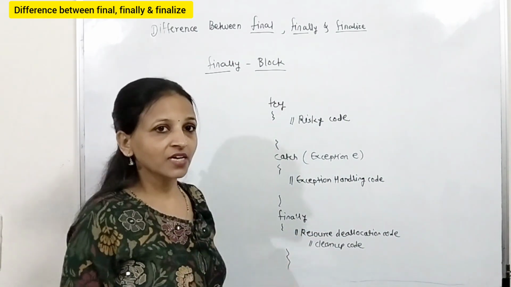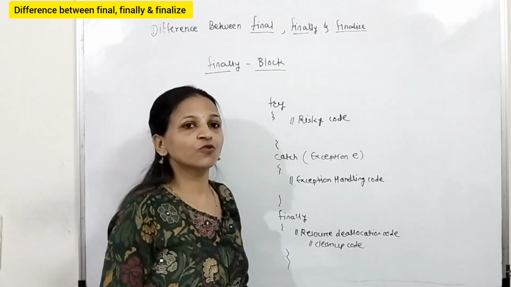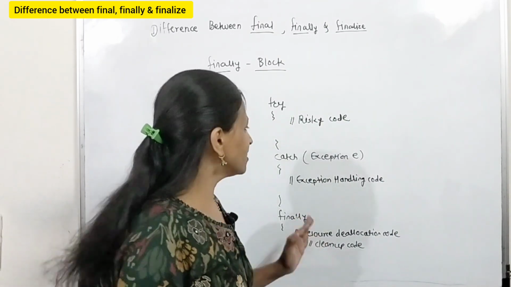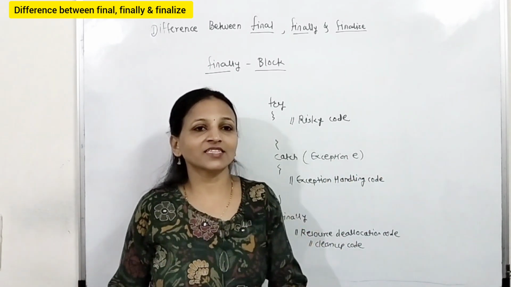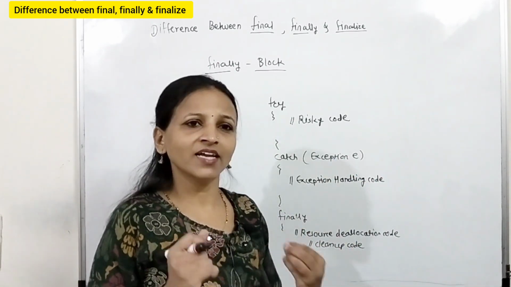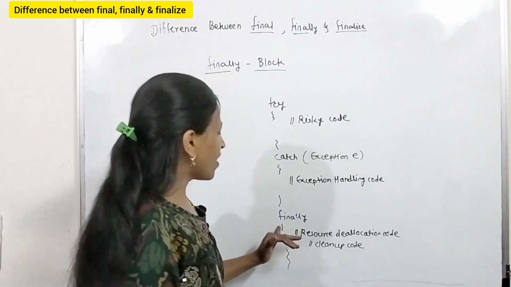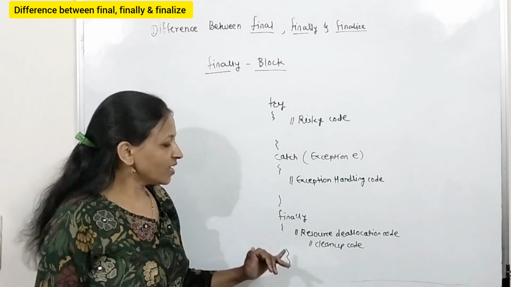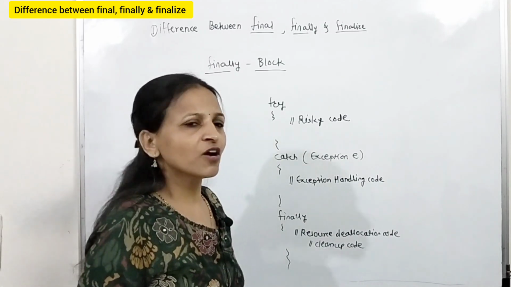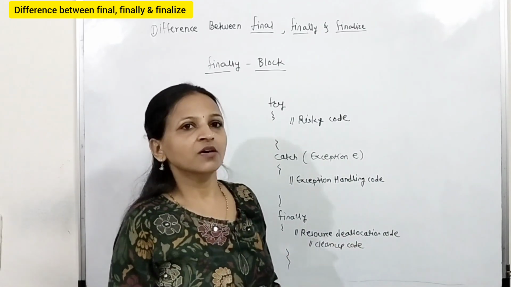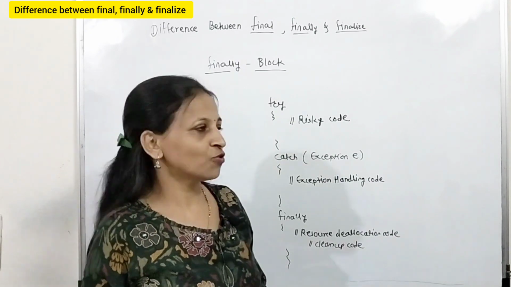After that, if any code is there, then the rest of the code will get executed properly and the program will terminate normally, whether any exception is occurring or not. Getting? The finally block is actually for resource deallocation or cleanup code. Suppose you have given any message like bye, System.out.println and bye.